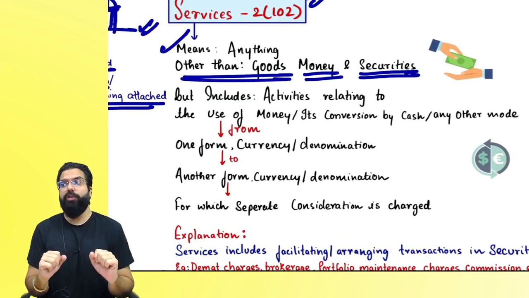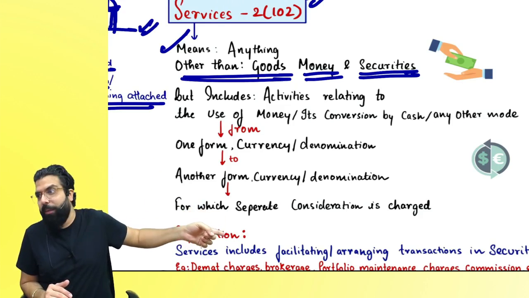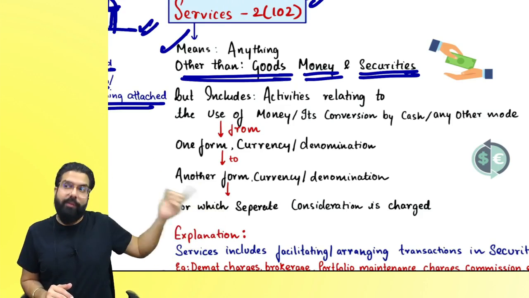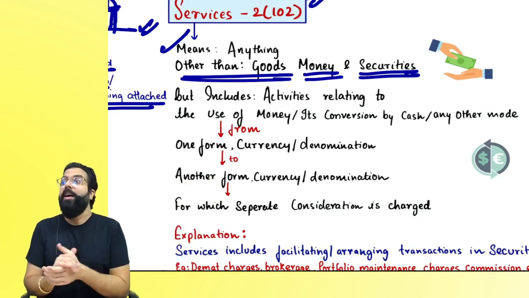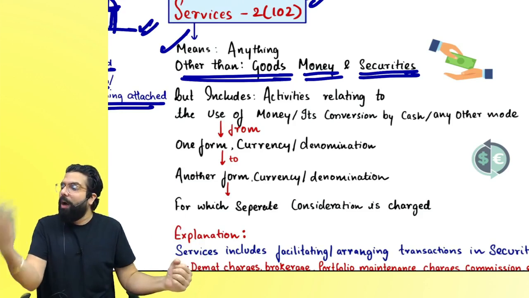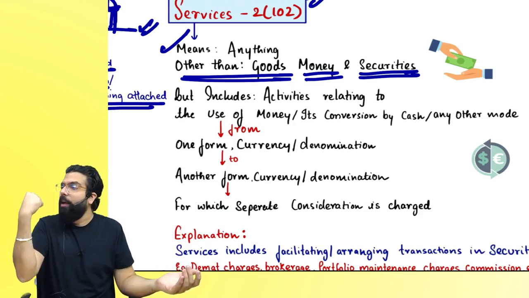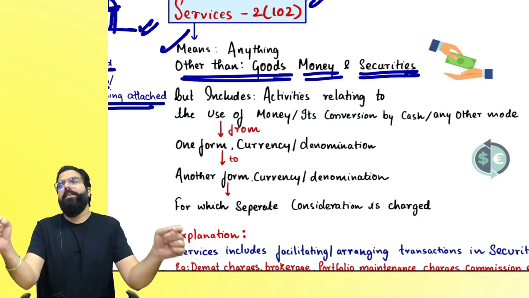But it includes activity relating to use of money. If I am giving someone money to use, it's an activity relating to use of money, and if he is giving me interest, I have given him a service. Are we clear? Activity relating to use of money is a service. It also includes conversion from one form of money to another form of money, one currency to another currency, one denomination to another denomination, for which separate consideration is charged.